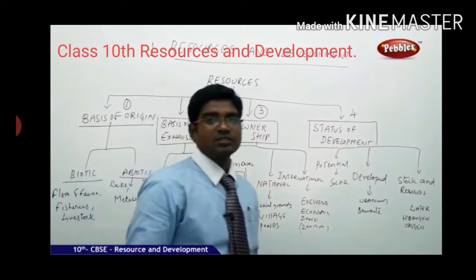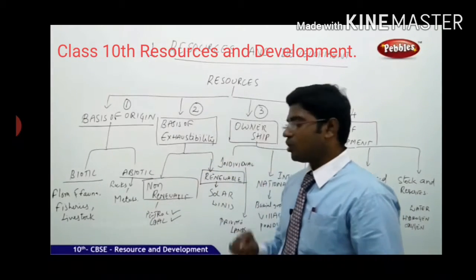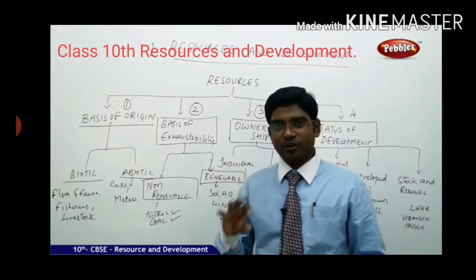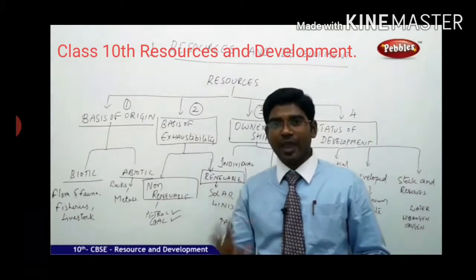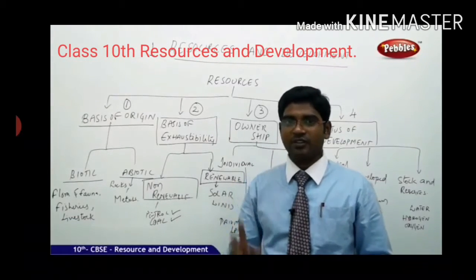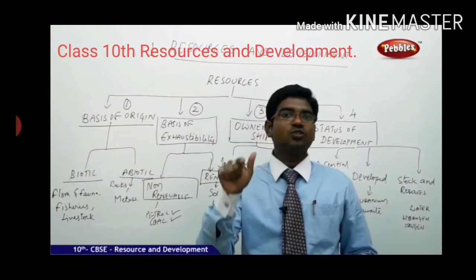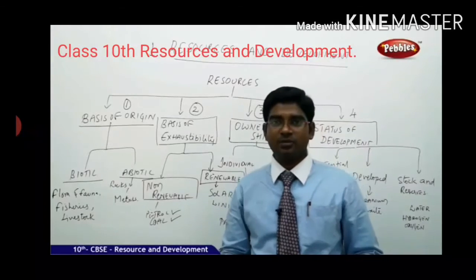These kinds of resources, we cannot renew them. For example, petrol once used is gone. Again we cannot reuse the petrol. In the same way, coal, once it is burned, turns into ash and we cannot use it again. So these two come under the category of non-renewable sources of energy.